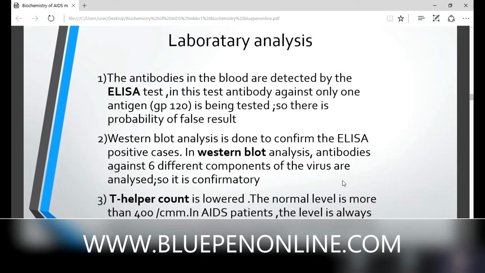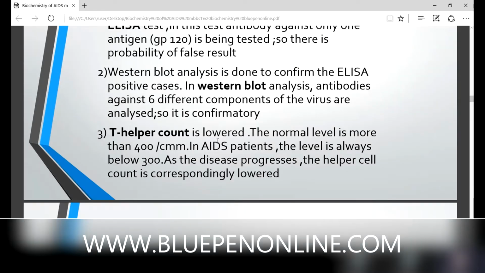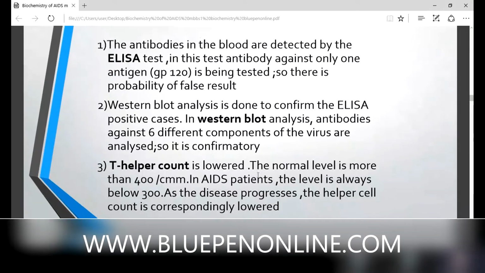Then one more test, a very important test. T helper cell count is lowered. We know T cells: cytotoxic T cells (TC cells) and T helper cells. What happens to the count of T helper cells? It is lowered. The normal level is more than 400 per cubic millimeter. In an AIDS patient, the level is always below 300 per cubic millimeter. As the disease progresses, the helper cell count is correspondingly lowered. These are the 3 tests used for the laboratory analysis of AIDS.